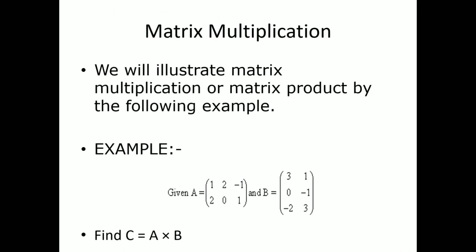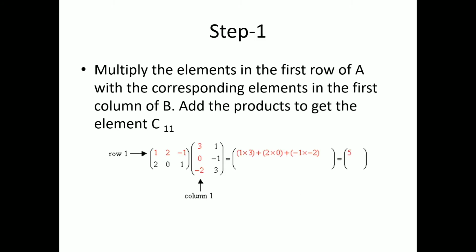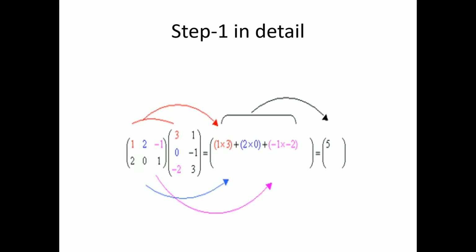Matrix multiplication. We will illustrate matrix multiplication in 4 steps. Step 1. Multiply the elements in the first row of matrix A with the corresponding elements in the first column of matrix B. Add the products to get the elements that belong to row 1, column 1. Step 1 is shown in detail.